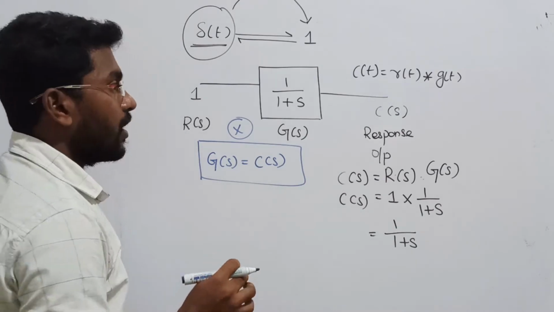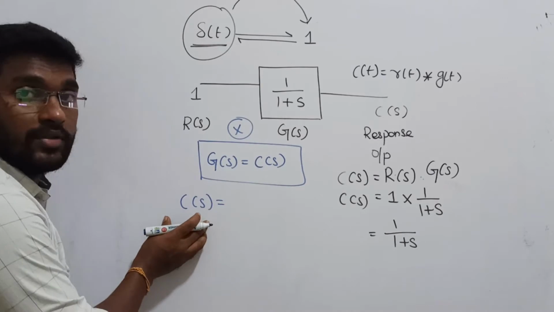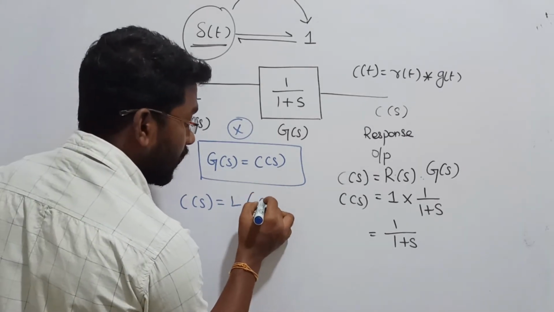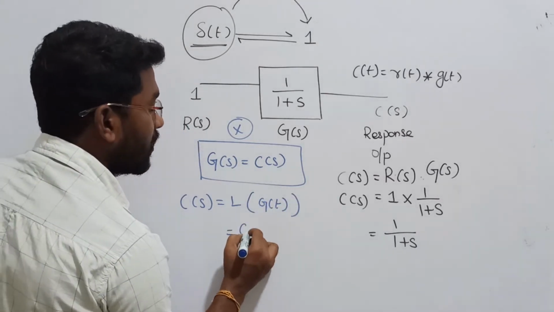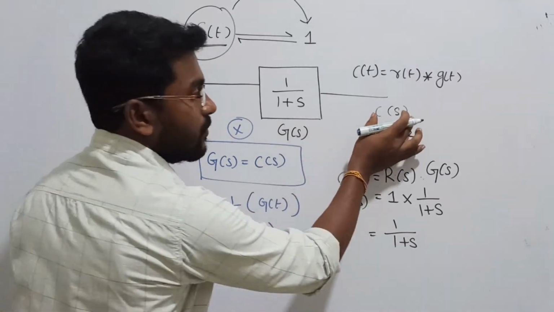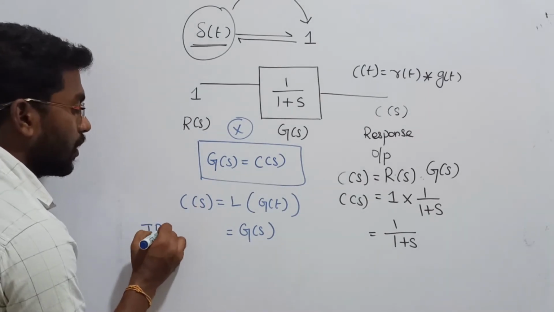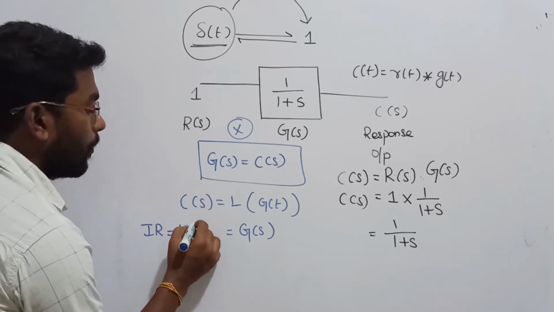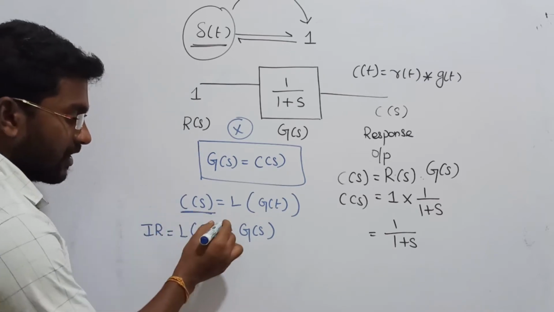So what is the conclusion here? The conclusion is the output response of the system, right? Output response of the system C of S is nothing but Laplace of g of t. I can say in time domain it can be written as g of t, Laplace of g of t, or I can simply write G of S. Impulse response, right? This is your impulse response. So what I can conclude, impulse response or C of S is nothing but Laplace of my g of t or system. Why is impulse response nothing but C of S? That should be equal to what?